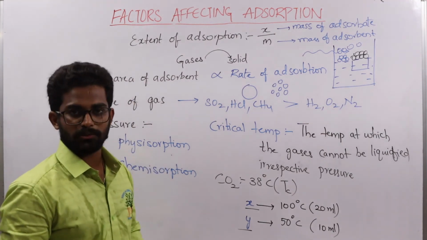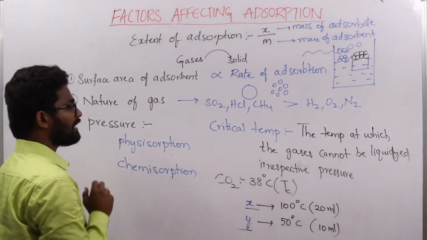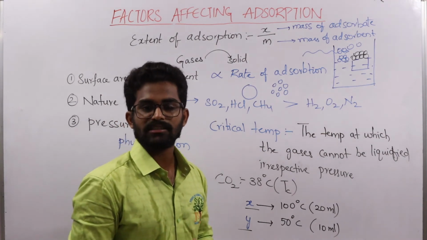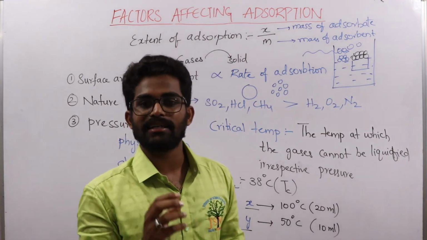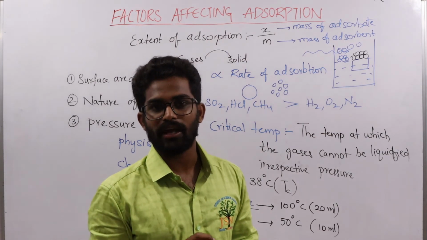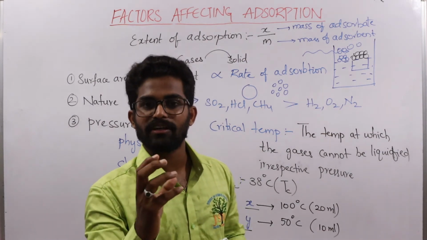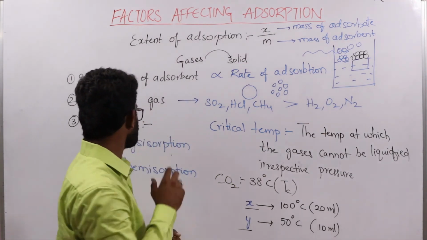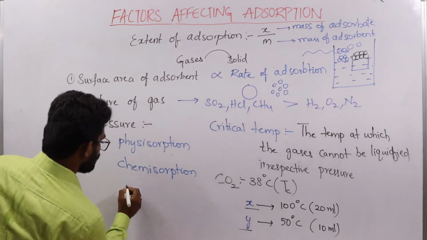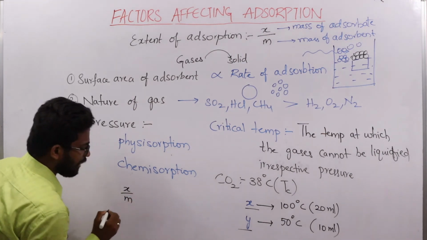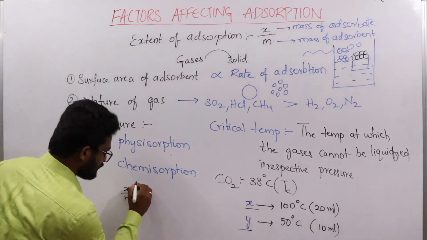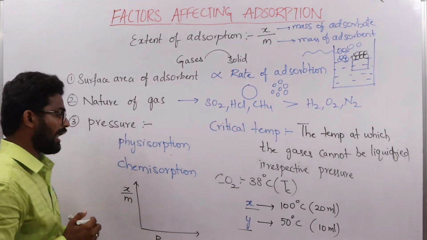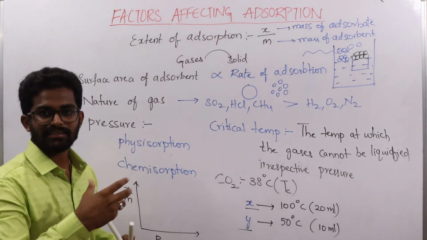For pressure we are going to draw some isotherms. What are isotherms? The graphs in which the temperature is constant. I am going to take the extent of adsorption on the y-axis and pressure on the x-axis, and calculate the amount of gas adsorbed.